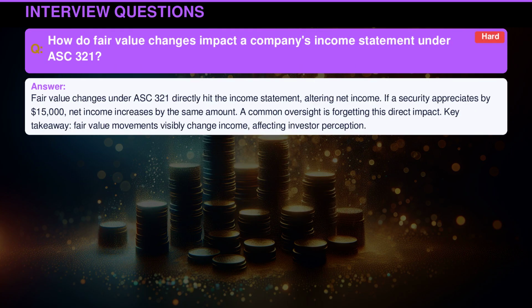Fair value changes under ASC 321 directly hit the income statement, altering net income. If a security appreciates by $15,000, net income increases by the same amount. A common oversight is forgetting this direct impact. Key takeaway: fair value movements visibly change income, affecting investor perception.